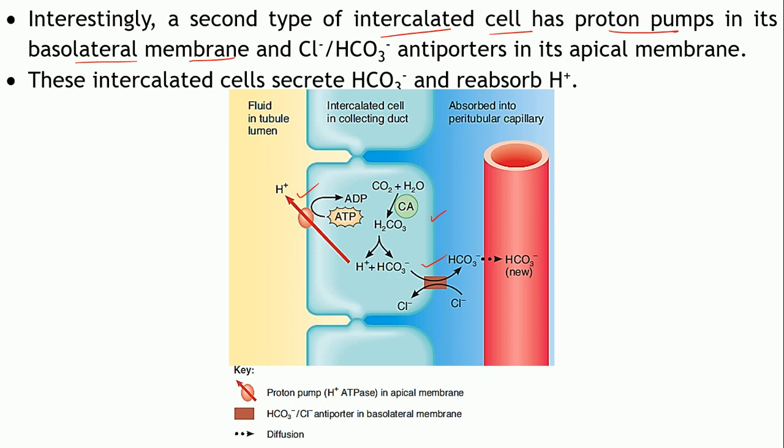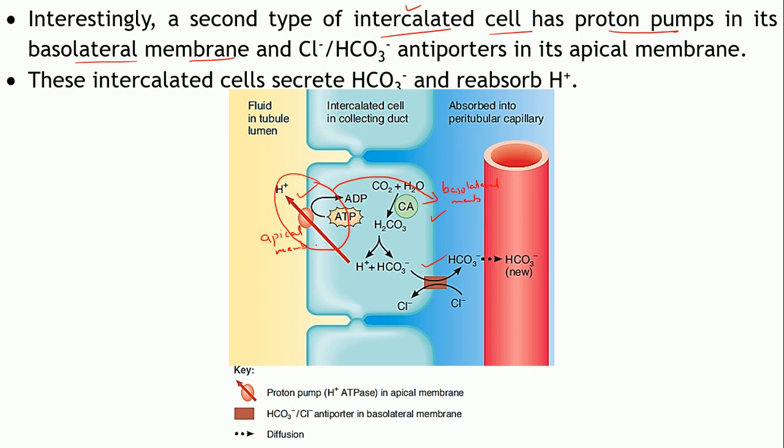Usually where is the proton pump located? It's located on the apical membrane, right? Okay. But there are some intercalated cells in which this proton pump is actually present on the basolateral membrane,